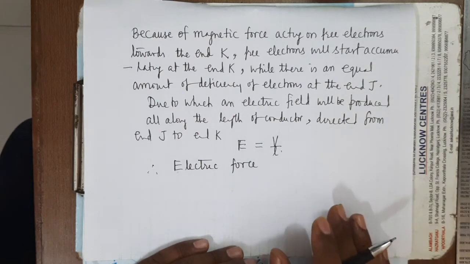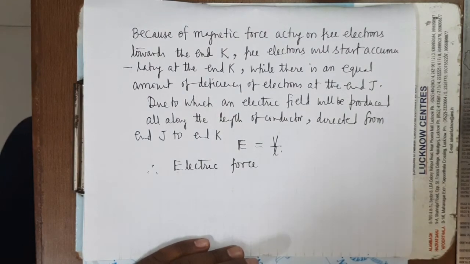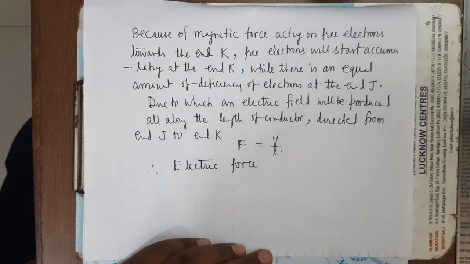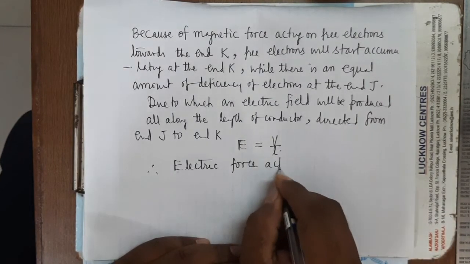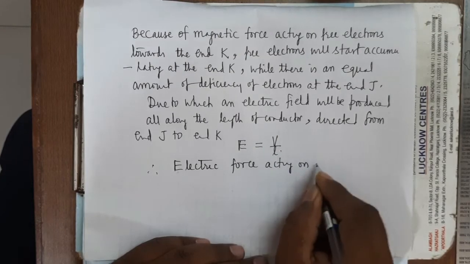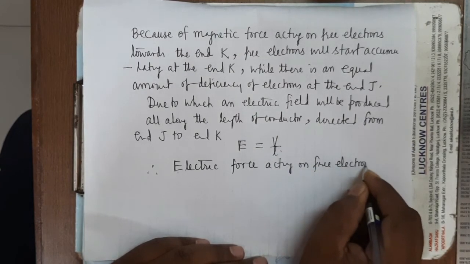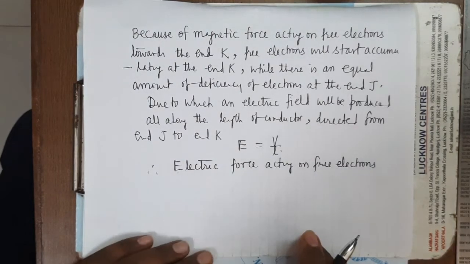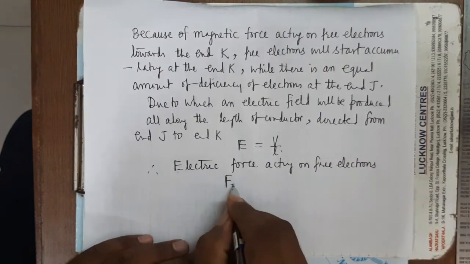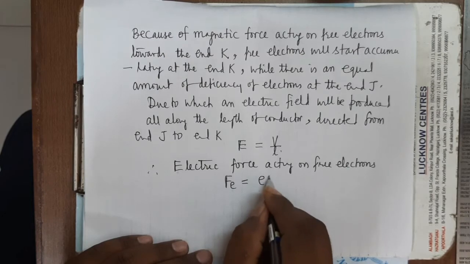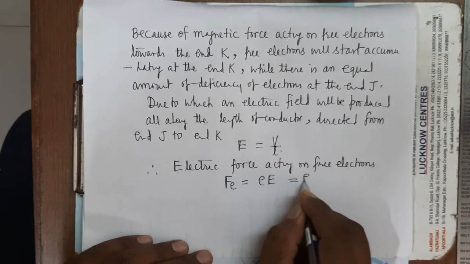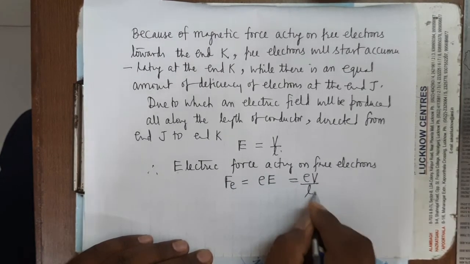Because those forces do not make any effect on the position of the positive ions. So the electric force acting on a free electron, besides the magnetic force, now they will also experience the electric force, and this is given by e into capital E, that is equal to e into V upon L.